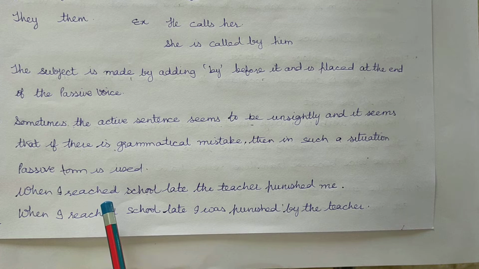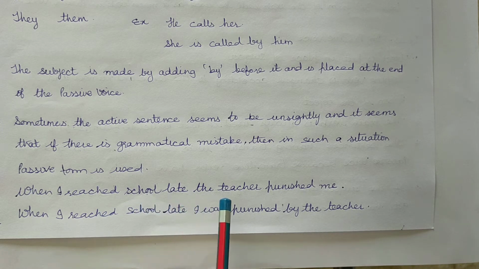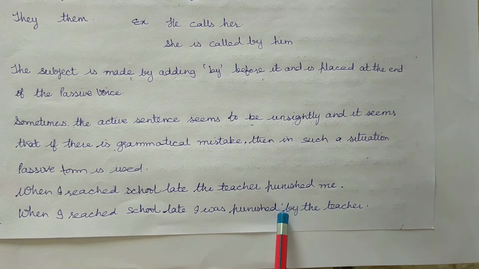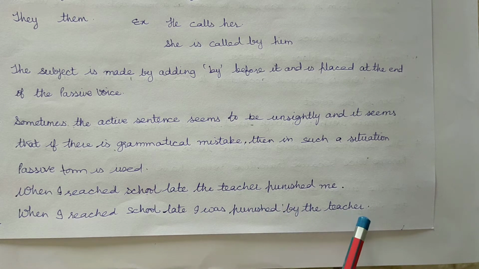When I reached school late, I was punished. Or, I was punished by the teacher. In place of when I reached school late, the teacher punished me, we can write when I reached school late, I was punished, or I was punished by the teacher.